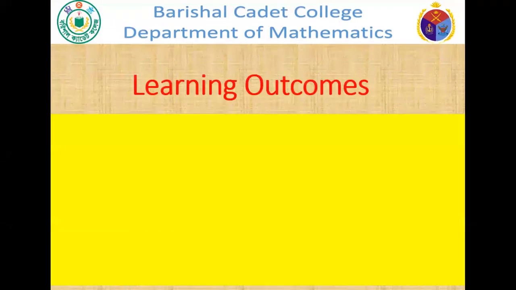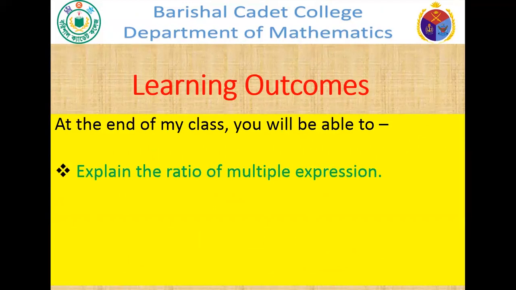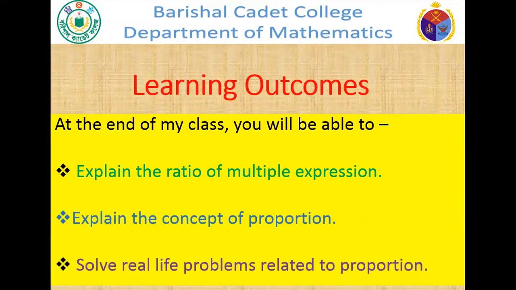First of all, learning outcomes. Dear cadets, at the end of my class, you will be able to explain the ratio of multiple expressions, explain the concept of proportion, and solve real life problems related to proportion.